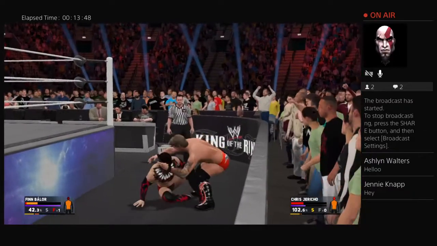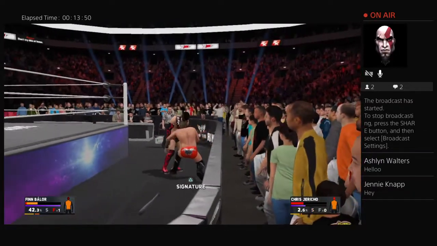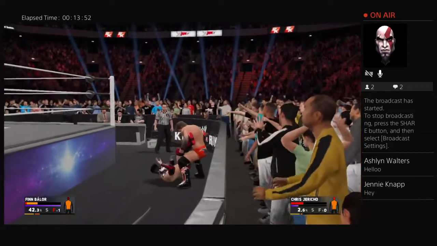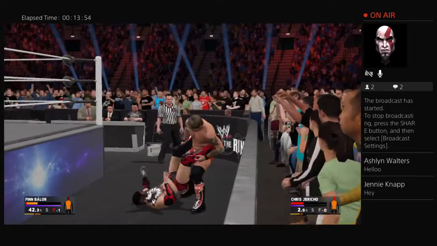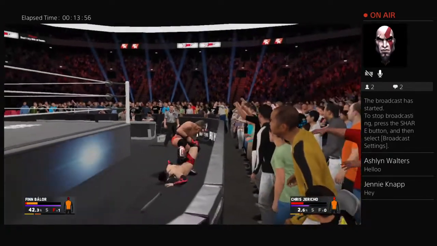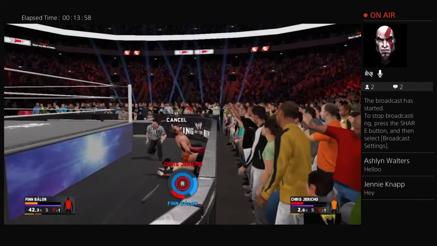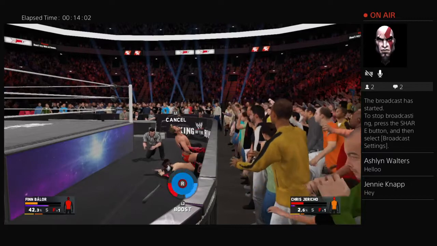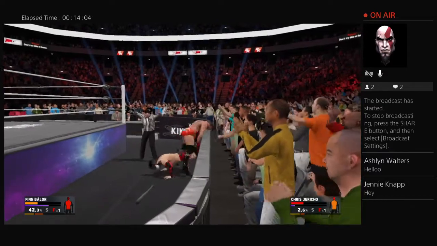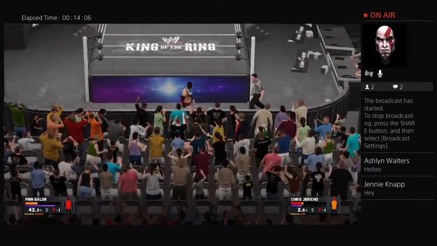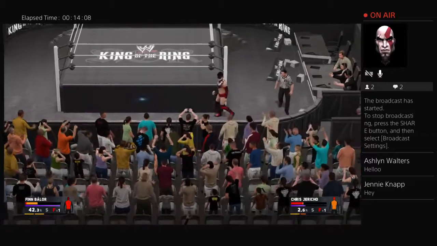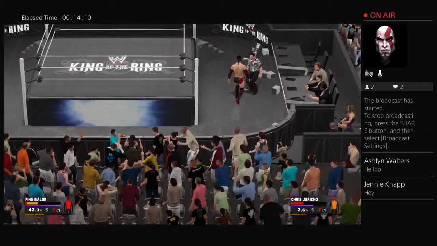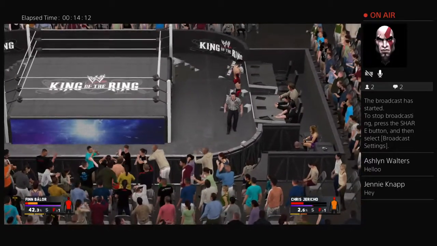Finn Balor now maybe a moment away from losing this match if Jericho hits this, and he's going to lock it in on the outside. Balor has nowhere to run. Here we go. The Walls of Jericho by Chris Jericho on the outside. Balor trying to fight for his life. And now look at Finn Balor. Finn Balor able to fight out of it. That right there is the determination of the Demon King. Able to fight out of the Walls of Jericho.